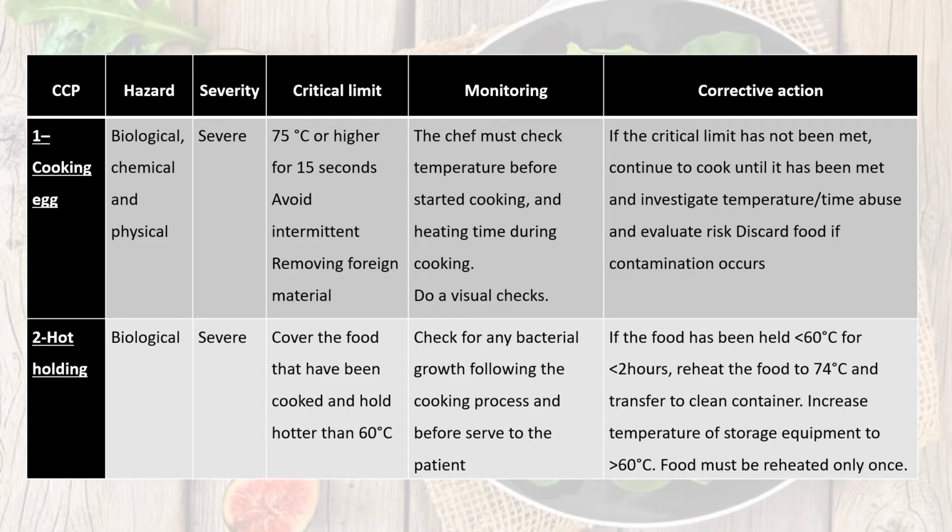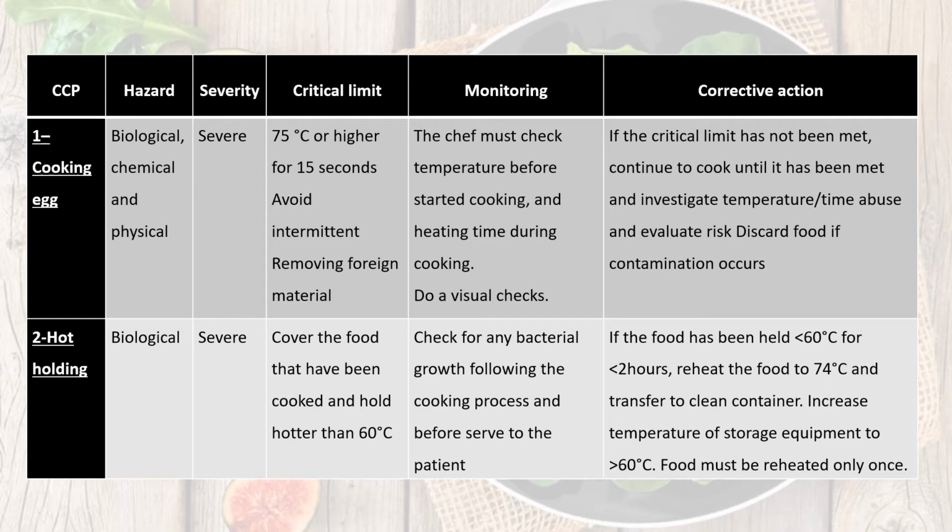And then for CCP1, we have cooking egg. The hazard that may occur here is biological, chemical, and physical hazard. The severity is severe because it may cause food poisoning to the patient. The critical limit is we have to cook the egg at 75 degrees C or higher for 15 seconds. Avoid intermittent cooking and remove any foreign material.